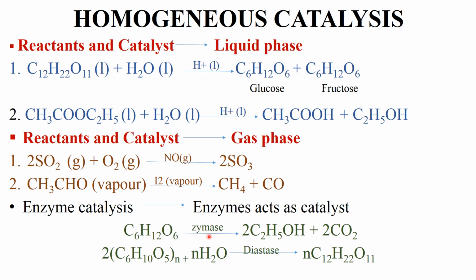For example, zymase conducts conversion of glucose into ethanol and carbon dioxide. Similarly, the enzyme diastase converts starch plus water, that is hydrolysis of starch, into maltose. Understood? It means that zymase is specific in its action, as well as diastase is also specific in its action. Both conduct a particular function. Next,